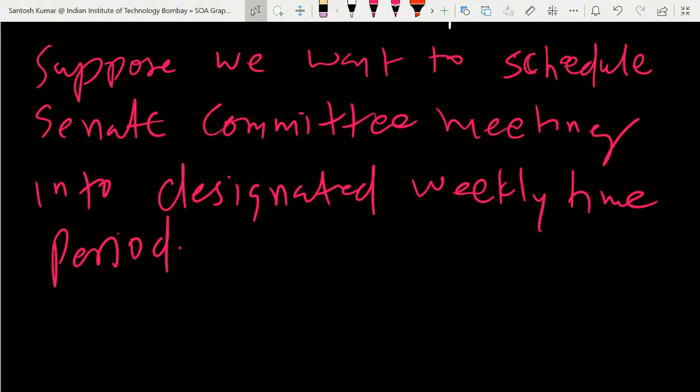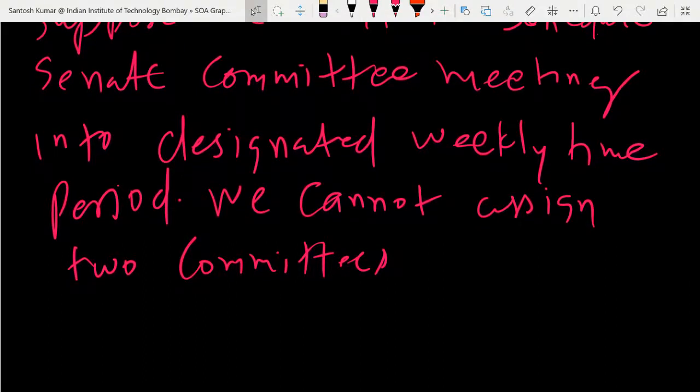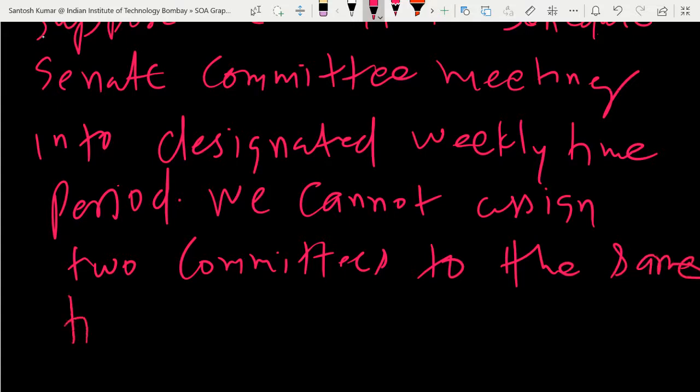We cannot assign two committees to the same time if they have a common member.